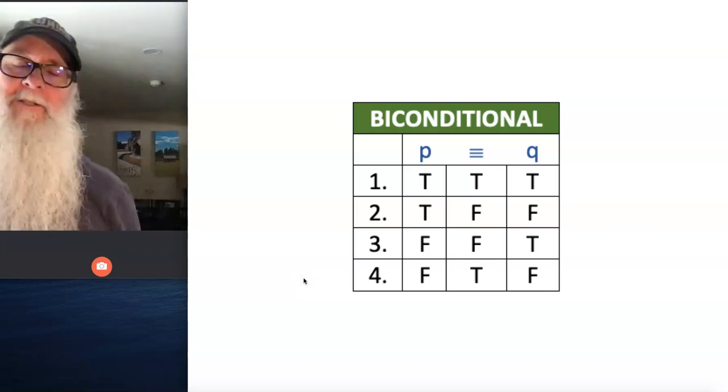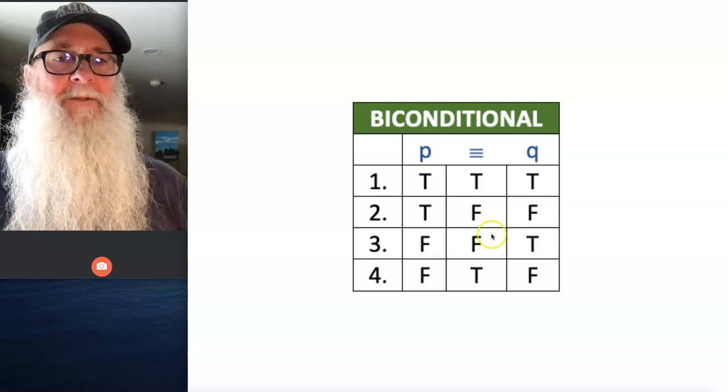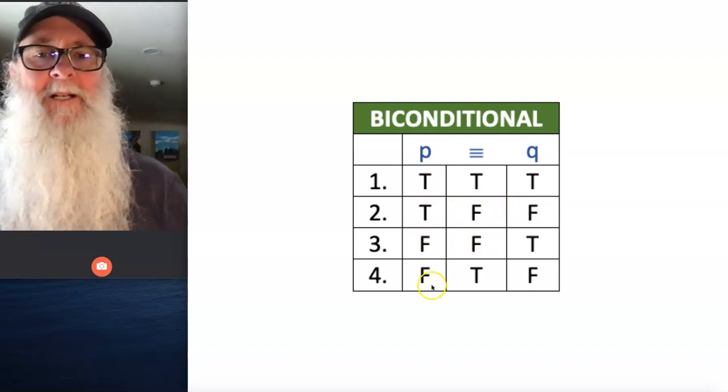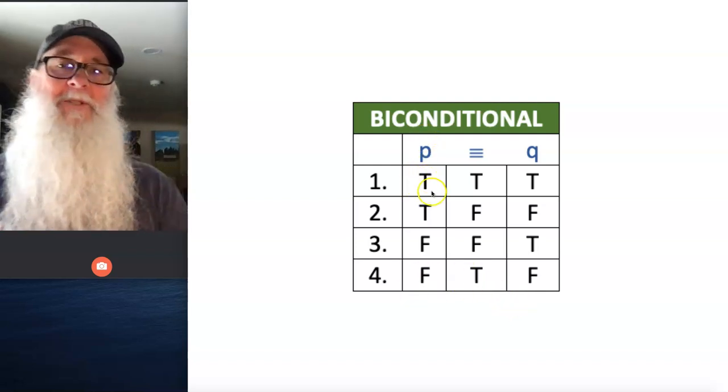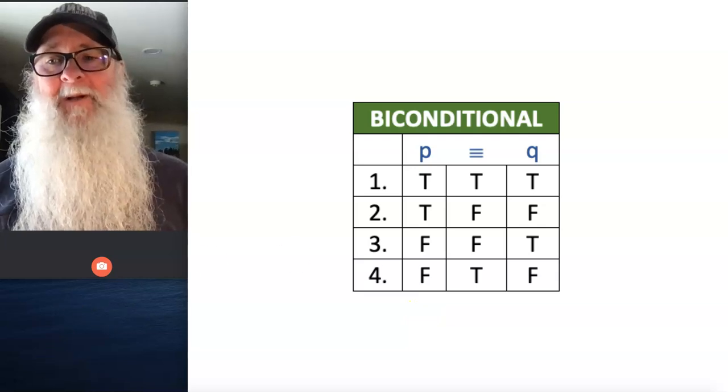Okay, and this is revealing to us the rule of biconditionals. And again, you can see this here. Lines 2 and 3 are where the triple bar is false, and that's where the sides do not match. But lines 1 and 4, the sides do match. Either both statements are true or both statements are false. And in both of those situations, the triple bar is true.